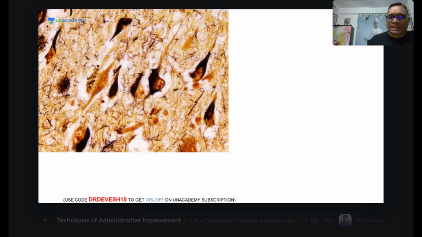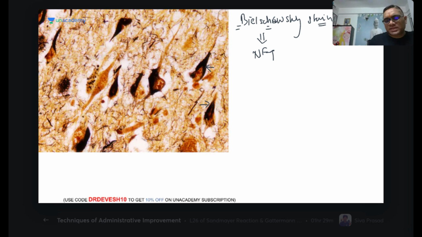For them also, we are going to use the same thing, Bielschowsky stain, right? Bielschowsky stain is used for identification of senile plaques and neurofibrillary tangles. Sperm-like dark structure is seen in the Bielschowsky stain, as given in Robbins also. We are seeing the neurofibrillary tangle here, and you can see these are all black colored neurofibrillary tangles, right?